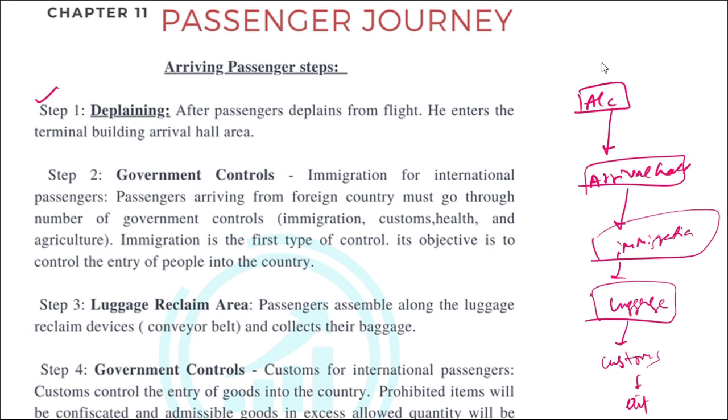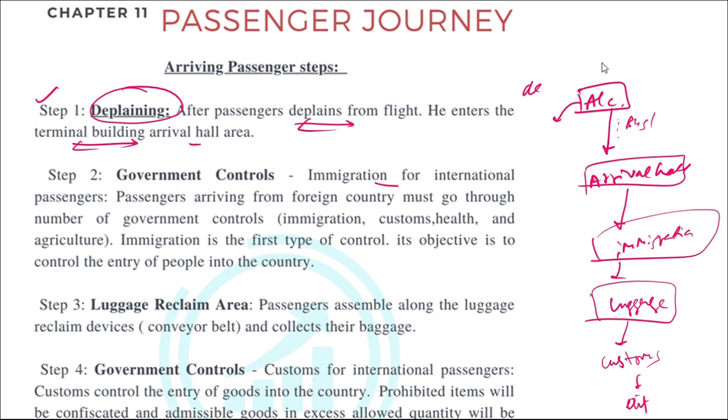So step number 1, he has come from the aircraft, now he will deboard, which is known as deplaning. After the passenger deplanes from the flight, he enters the terminal building, the arrival hall area. So he will come out of the flight and using a bus or coach or walking, he will go to the arrival hall. From there, he will first go to the immigration step.